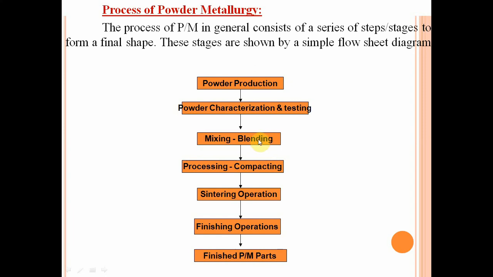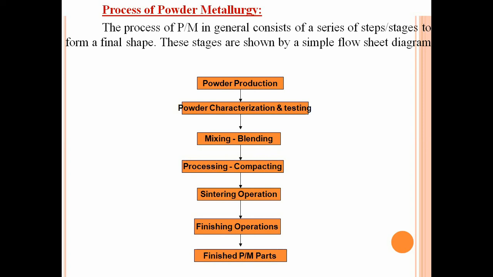Blending is carried out to add lubricants and mix well binding materials, some agents with a desirable porosity to the metal powders. Thorough mixing is then done to obtain uniform distribution of the particle size.